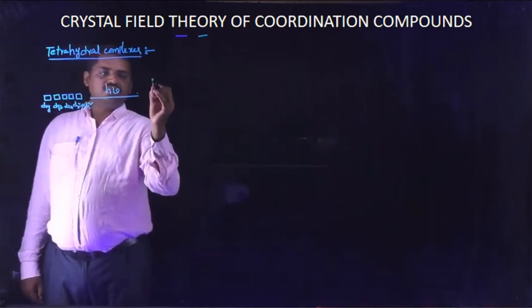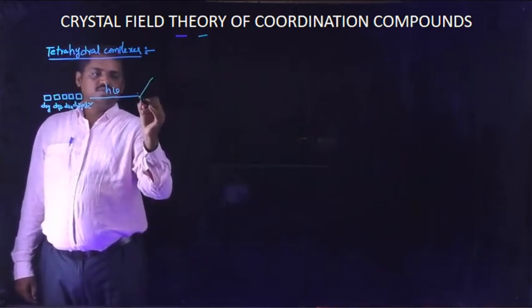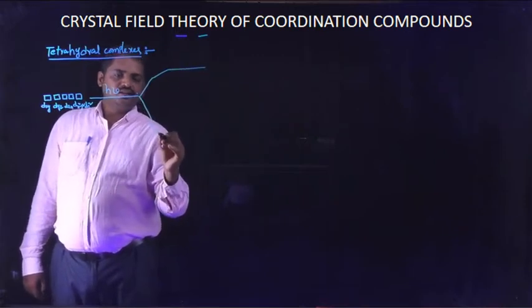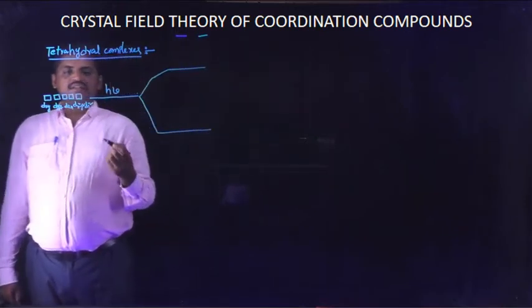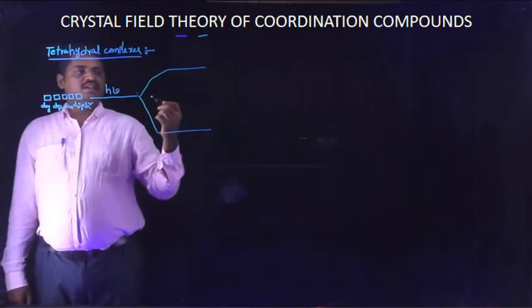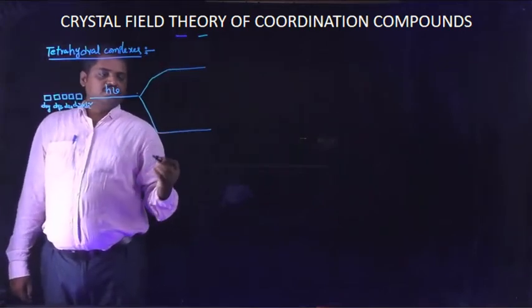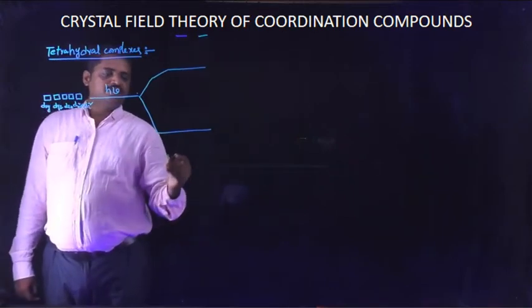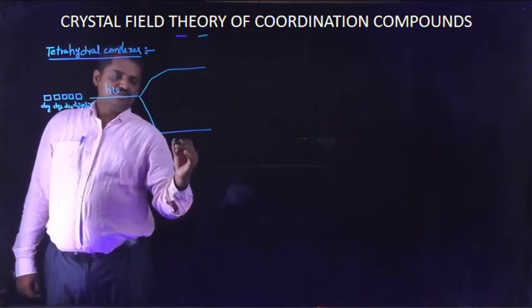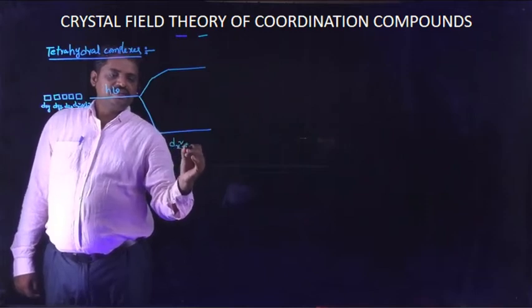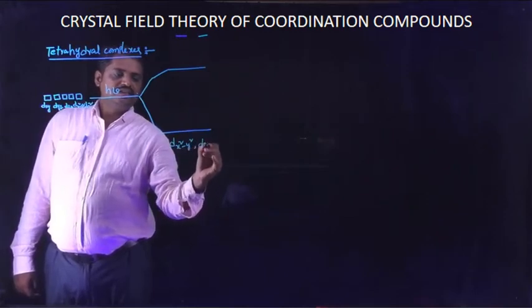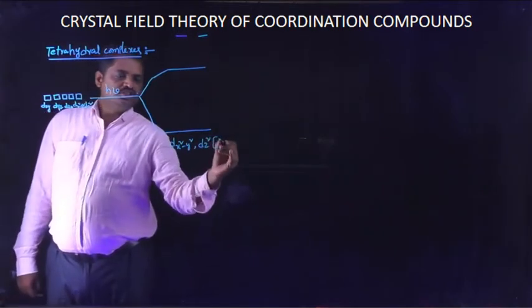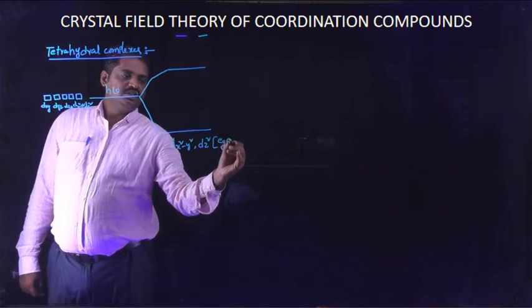Some of the degenerate orbitals attain the ground state and some attain the excited state. The ground state orbitals in this splitting process are dx square minus y square and dz square. These orbitals are known as e orbitals.